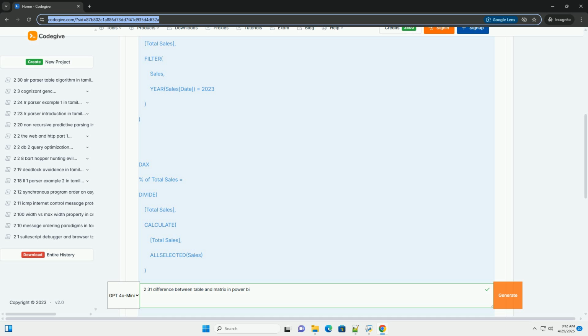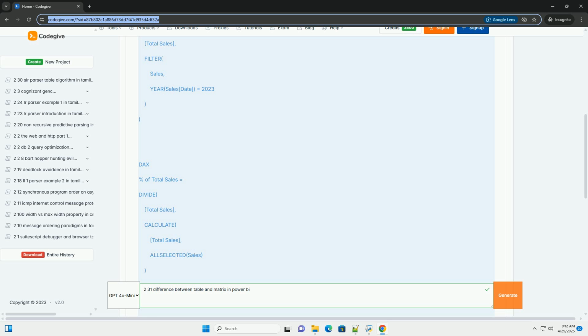Purpose: a detailed list of individual records for a table; summarizing and aggregating data across categories for a matrix. Structure: simple rows and columns, all data equally weighted, for a table; a hierarchical structure with rows and columns representing different levels of categories for a matrix. Aggregation: limited in a table, basic summarization available (sum, average, etc.) but not inherent to the structure. For a matrix, it is core functionality: it automatically aggregates data at different levels of the hierarchy.